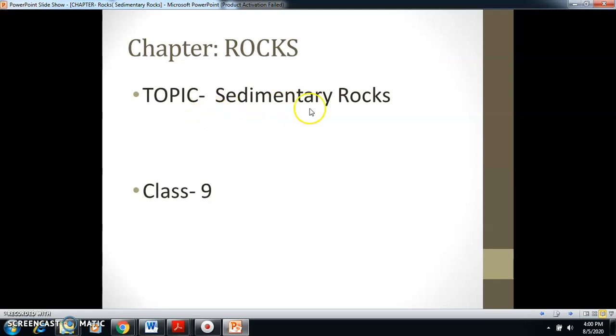Today I am going to explain sedimentary rocks from the chapter Rocks. In the previous video I explained igneous rocks. Igneous rocks are formed due to cooling down of magma. Igneous rocks are called primary rocks because these are the rocks that form first on the Earth's surface. They are also known as parent rocks because other rocks such as sedimentary rocks and metamorphic rocks are formed from igneous rocks. So today let's learn about sedimentary rocks.